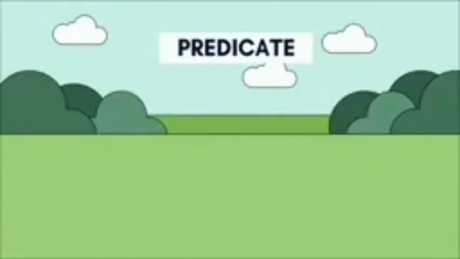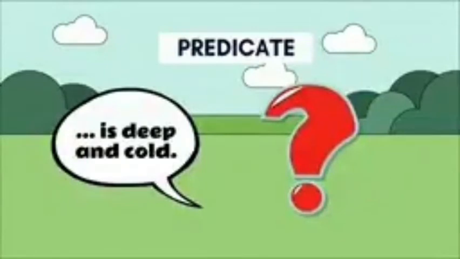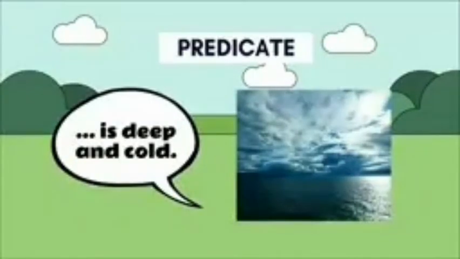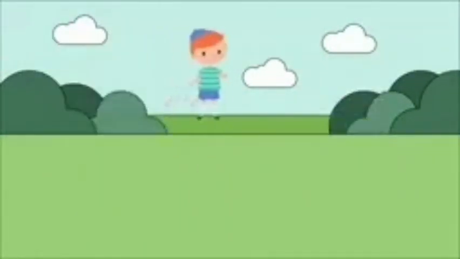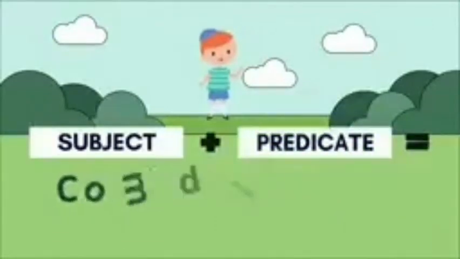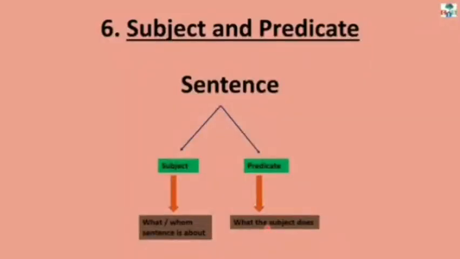Similarly, if you have just a predicate, for example, is deep and cold, you would have no idea who or what is deep and cold. Was the ocean deep and cold? Was the evil witch's stare deep and cold? Do you see what I'm trying to show you? You need both the subject and the predicate to make a complete sentence. Clear this topic with a few examples.